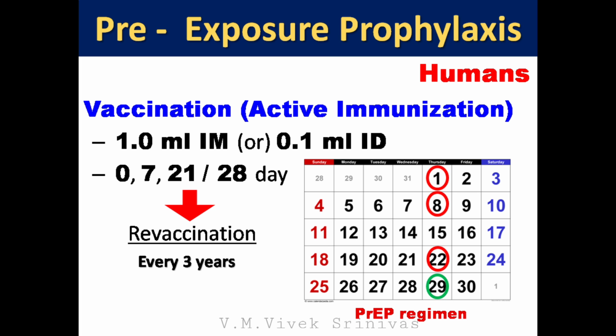ARV administration schedule is followed on 0 day, 7th day, 21st day or 28th day. Revaccination is followed every 3 to 5 years, that depends upon the neutralizing antibody level. Antibody levels can be evaluated by rapid fluorescent focus inhibition test, RFFIT, which we discussed earlier in lab test.